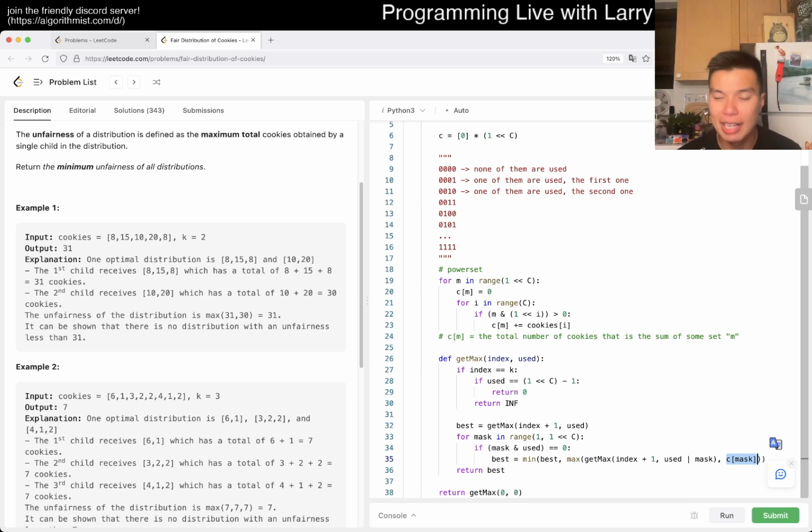And then we minimize that over all the possible sets of cookies that we can give this child. Okay, so we're almost done here.